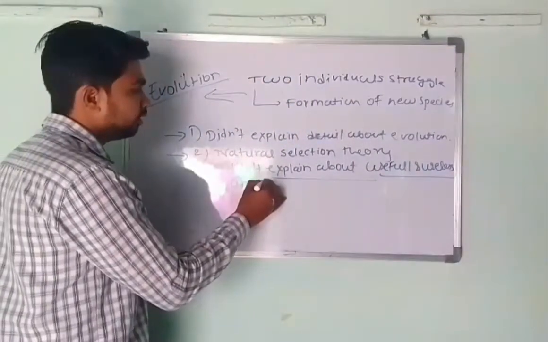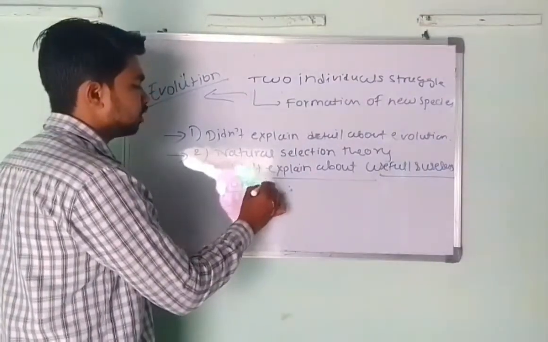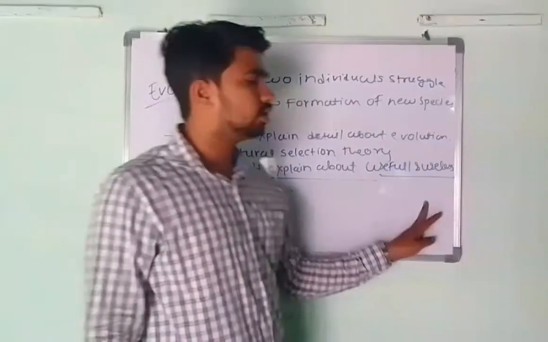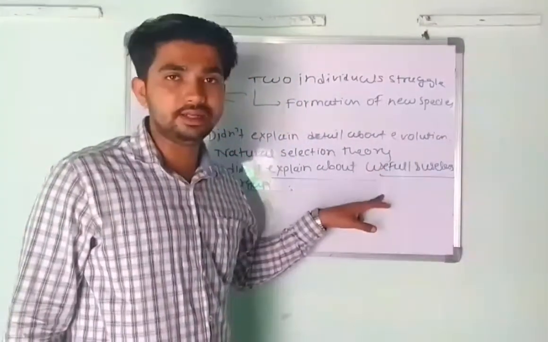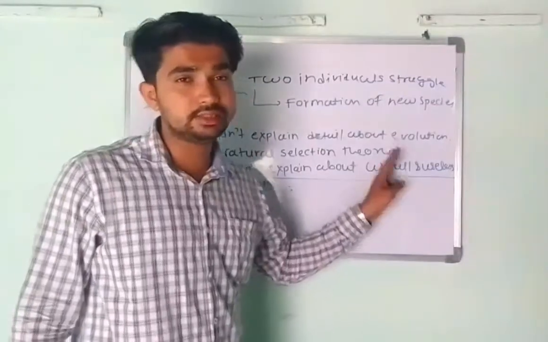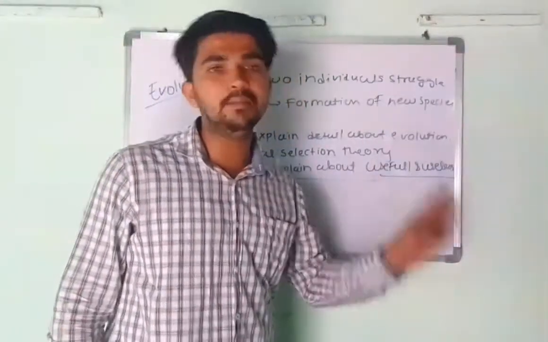Darwin's selection theory did not explain about the useful and useless organs. Okay, useful and useless organs relate to the theory of use and disuse, which was explained by Lamarck.